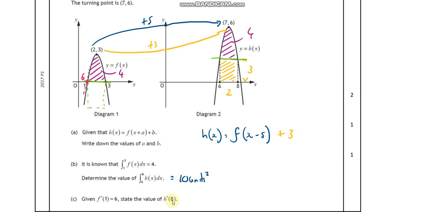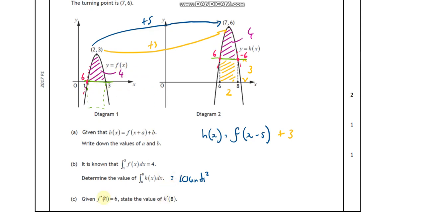Okay, well, x is 8 is over here. Right. So what's that gradient? Well, how would I know that? Okay, well, if that one there is 6, that means that the gradient here, the differential here, would also be 6. The parabola is symmetrical about the turning point. So if this is 6, this is also 6. It's just negative, because it's going down the way, isn't it? It's a negative line. Yeah?